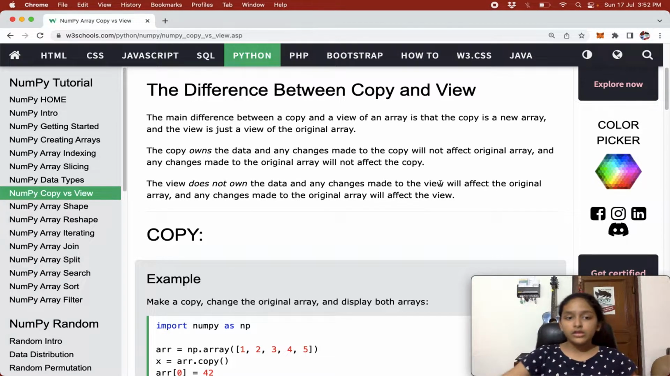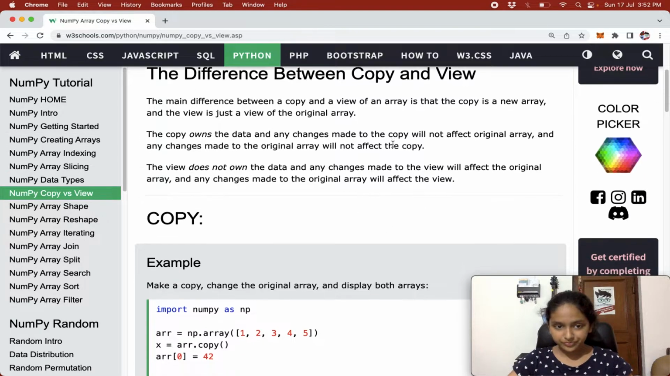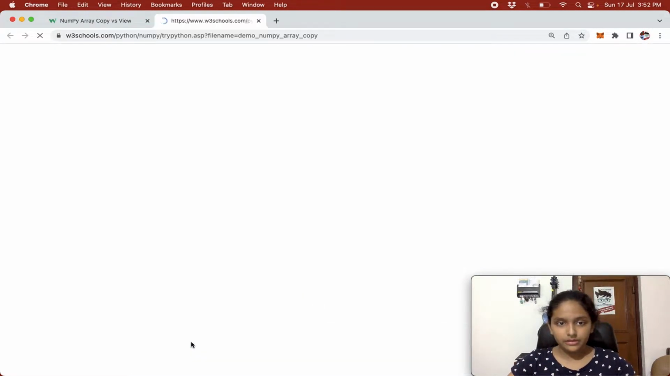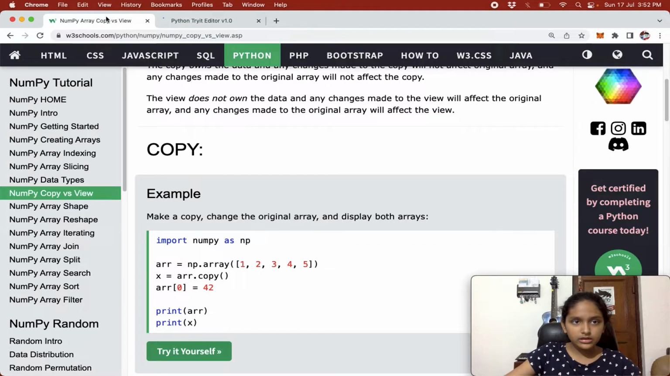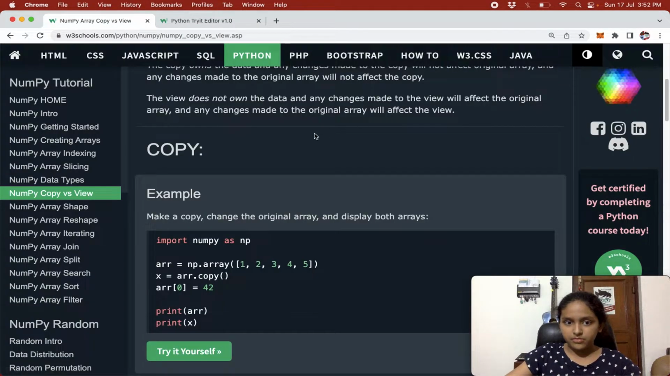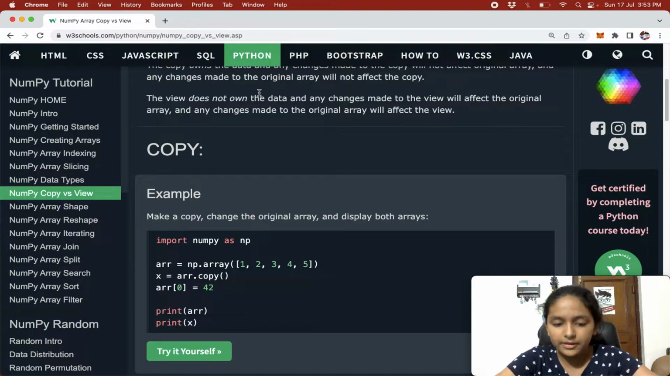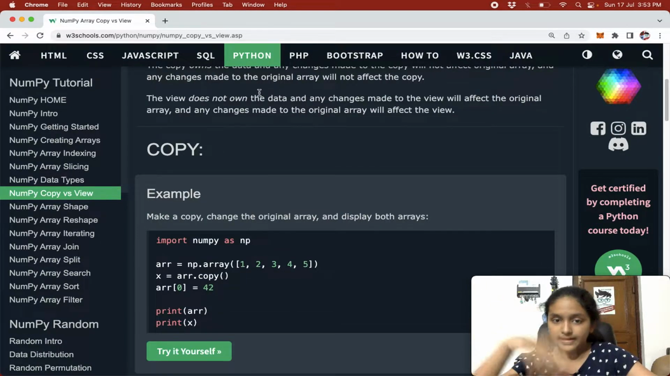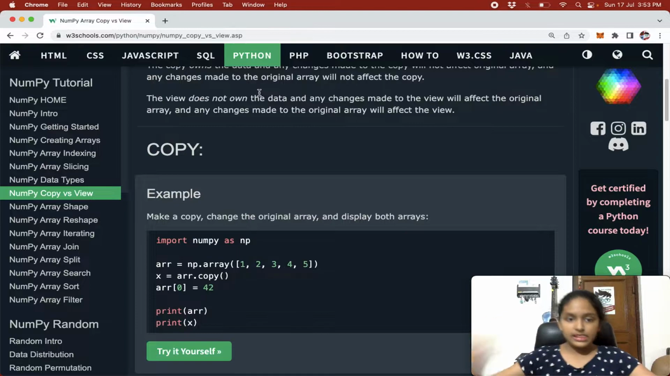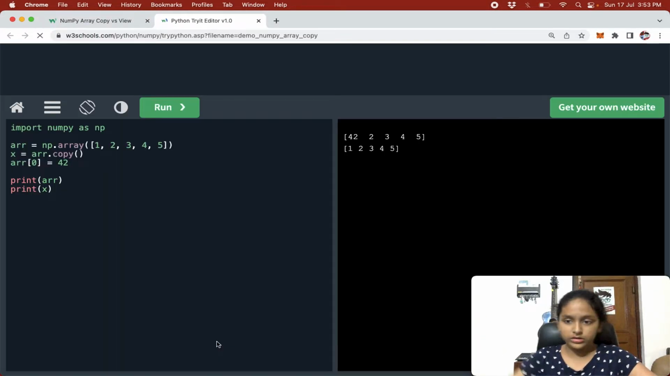So let's see copy first. Example: make a copy, change the original array and display both arrays. Basically it says make a copy of whatever our array is, then change the original array and display both the arrays. Let's see an example to understand how it is done.